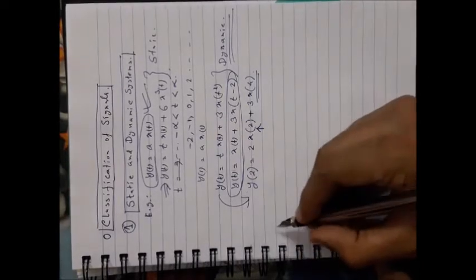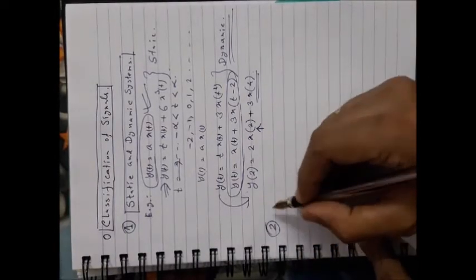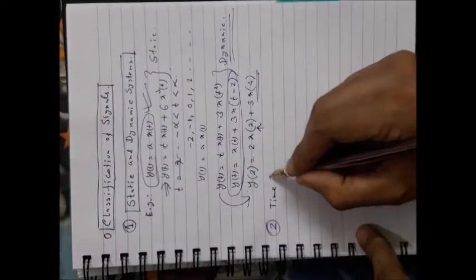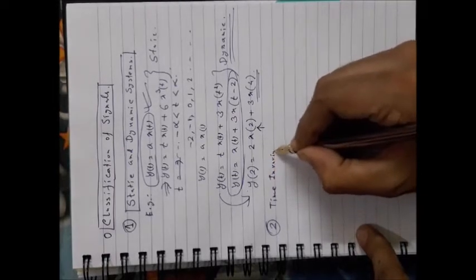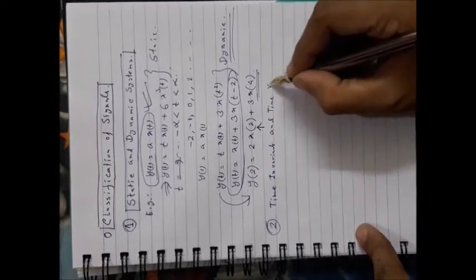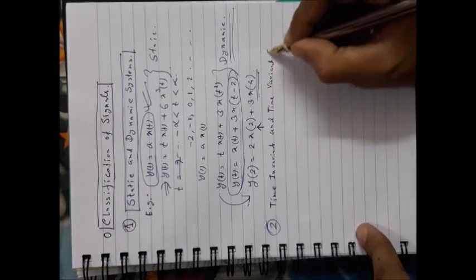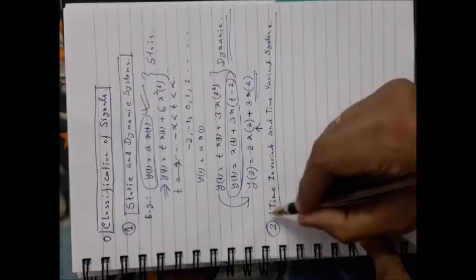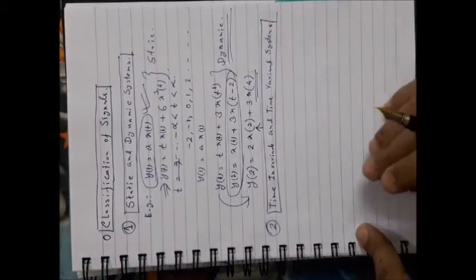Now I am going to the next kind of classification, that is time variant and time invariant systems. What are the time variant and time invariant systems?